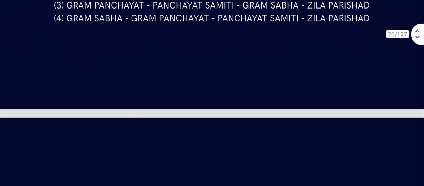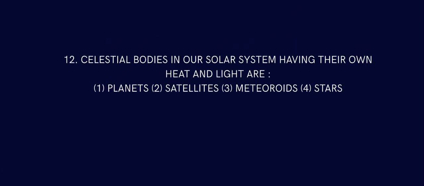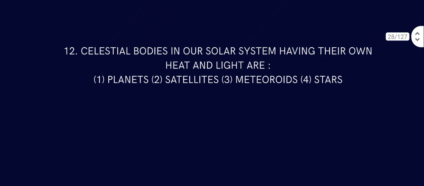Question number 12. Celestial bodies in our solar system having their own heat and light are, well, that has to be stars, because meteors are small particles that don't particularly have light. Satellites are likewise like the moon. Our moon is a satellite, but it gets its light from the sun, right? So planets don't have any heat and light of their own, because we get our heat and light from the sun. Likewise, only stars have their own heat and light.